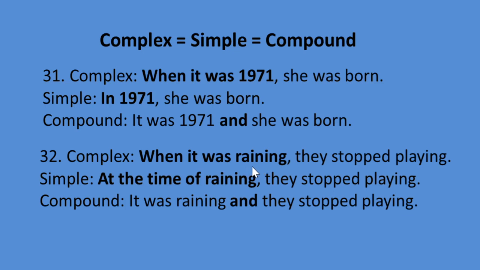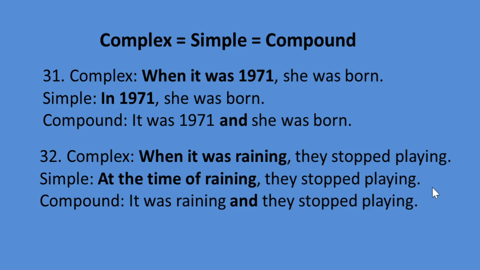So instead of, look at the word raining. When it was raining, it is a specific time. That's why we have to use at, an appropriate preposition, at the time of raining.